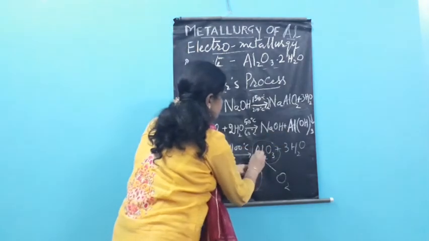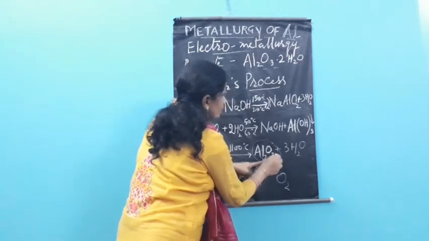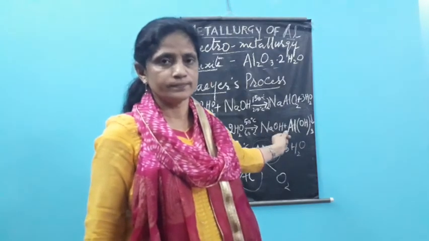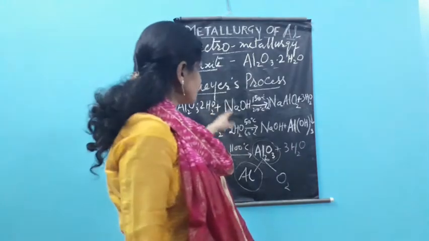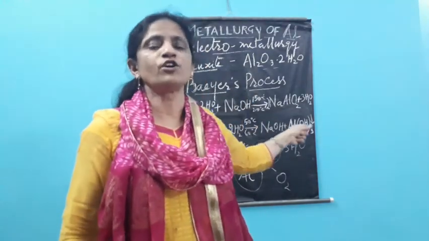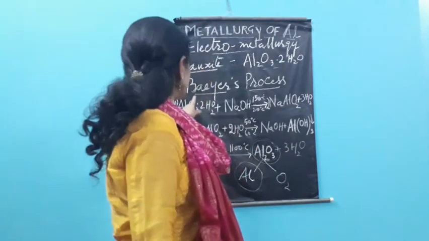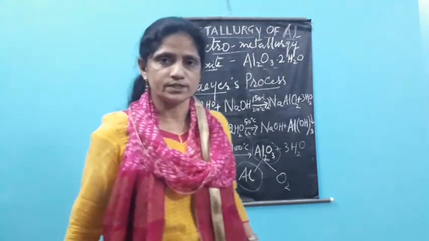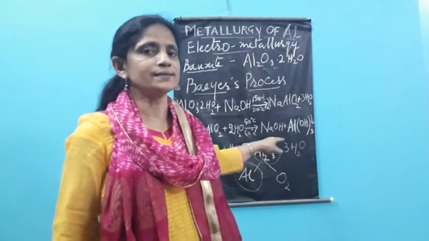Means the conversion into aluminium oxide and water. So this aluminium oxide we get from here, means aluminium oxide is separated out. If you see in this process, at the end of the Bayer process, not only are we getting rid of all the impurities, but also we are getting rid of this attached water molecules. So that is why this water is also removed and aluminium oxide is in hand.